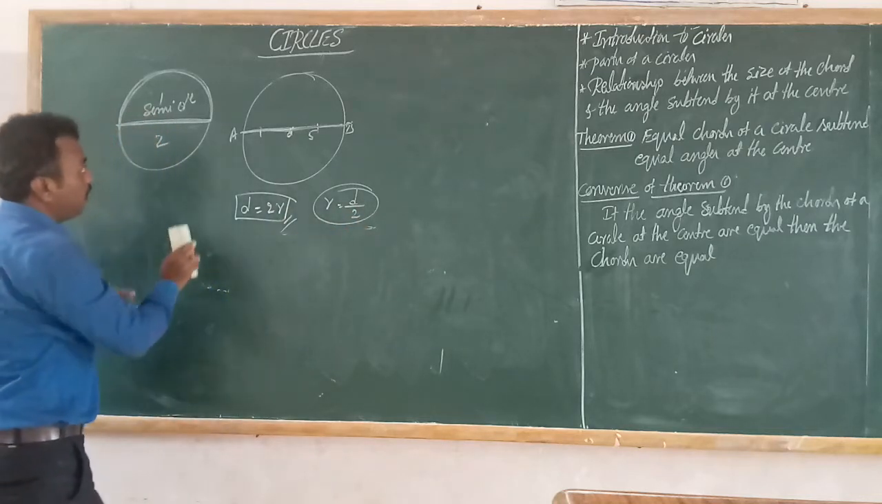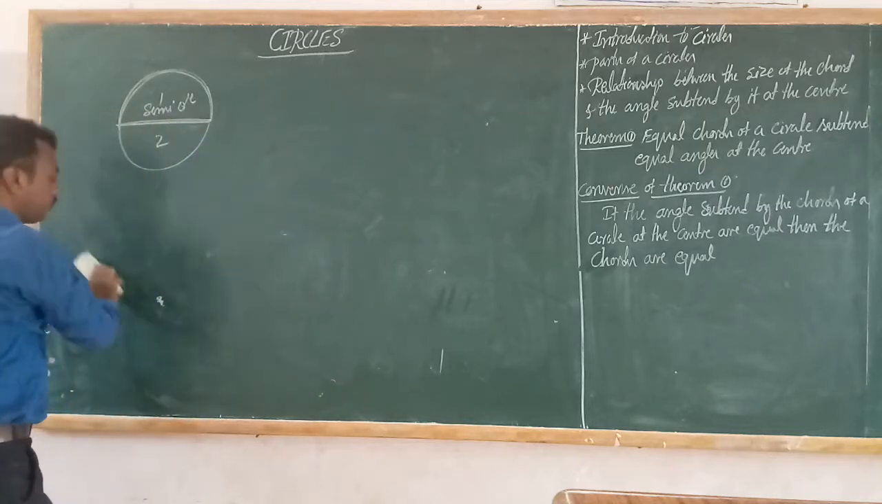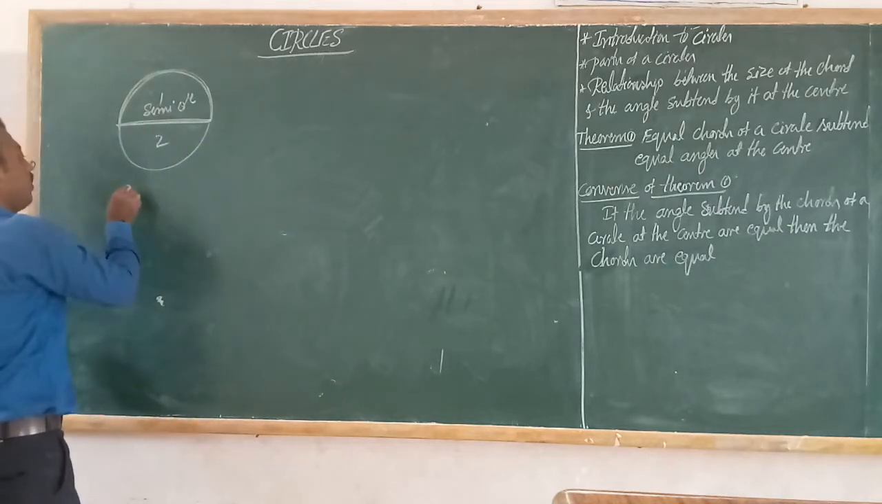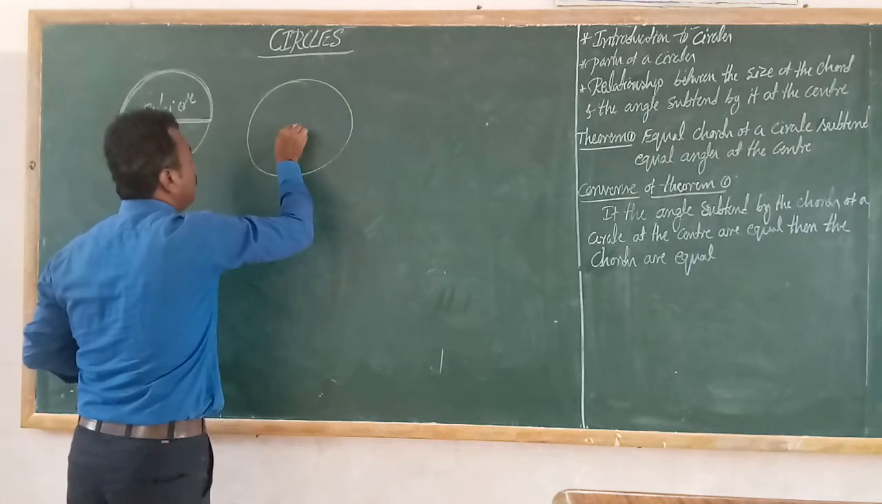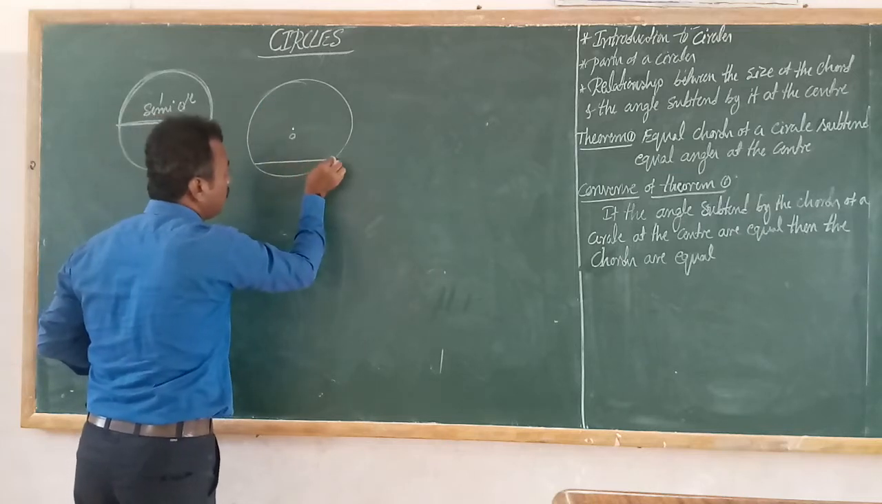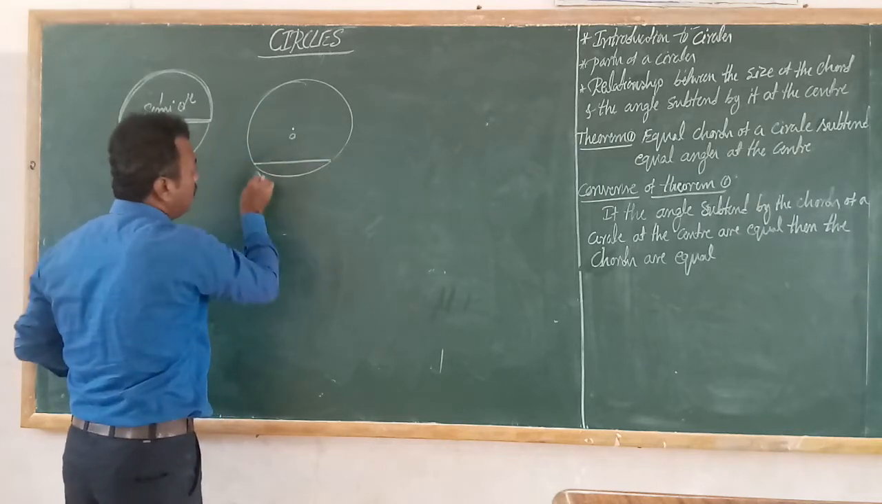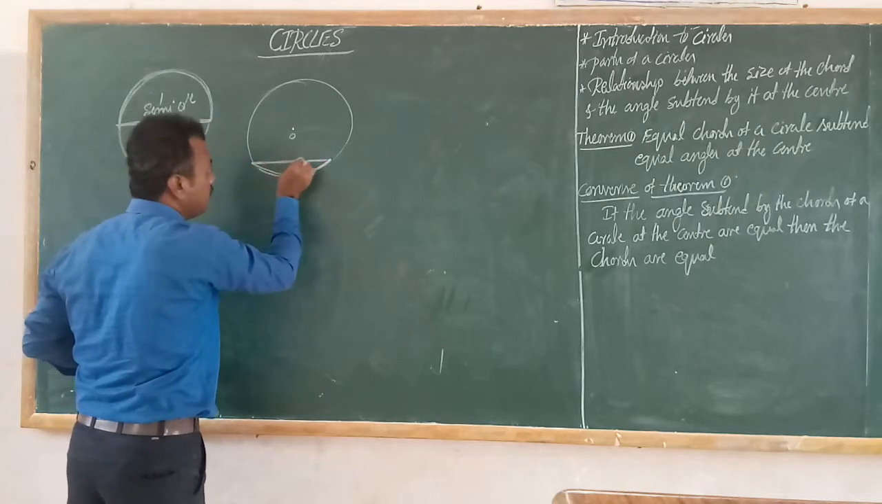So keep this in your mind. Next one, friends. See, this is one circle with center O, and this is a chord. This is a chord, and this is an arc. This is an arc and this is a chord.